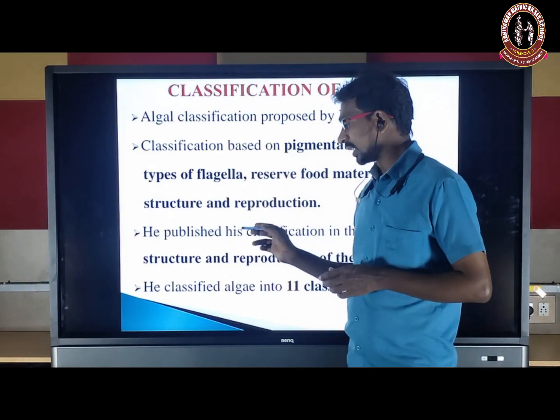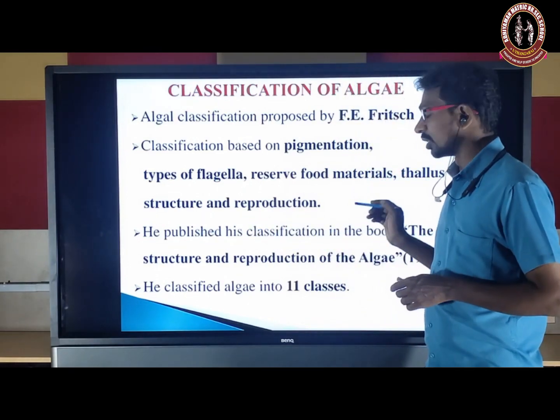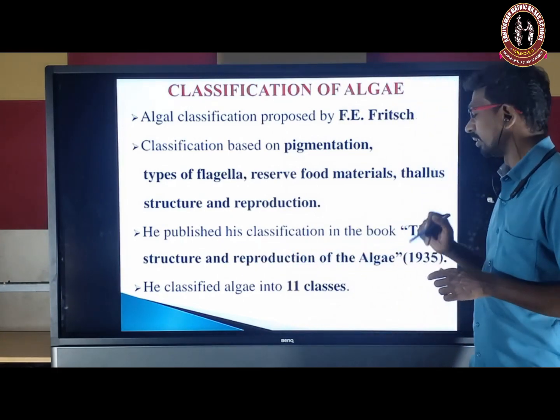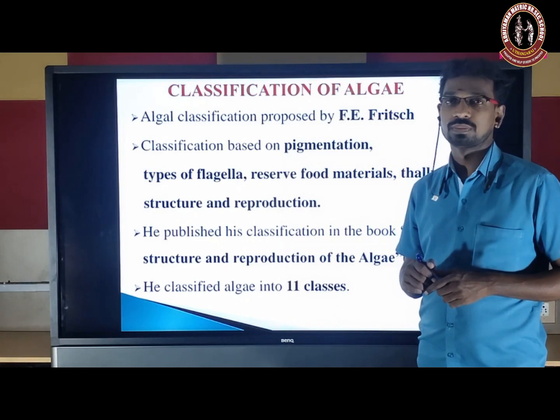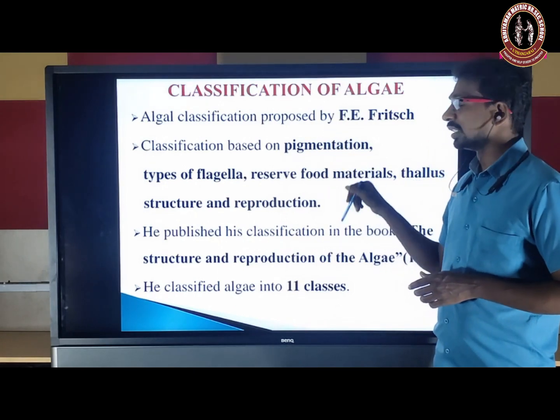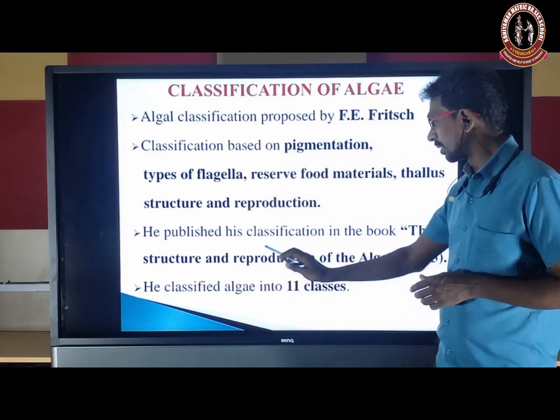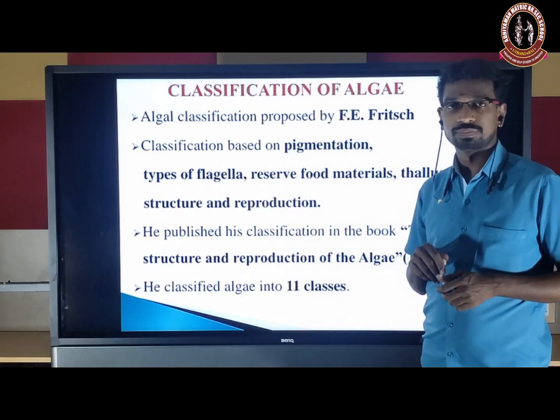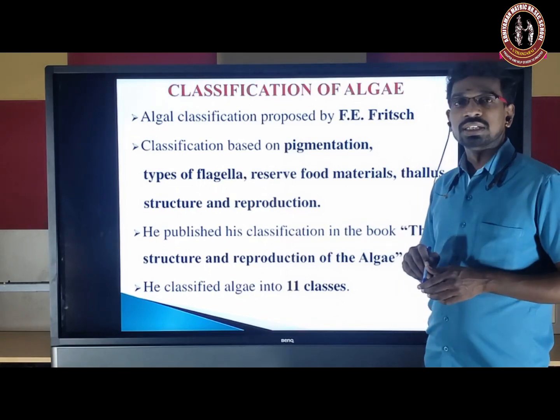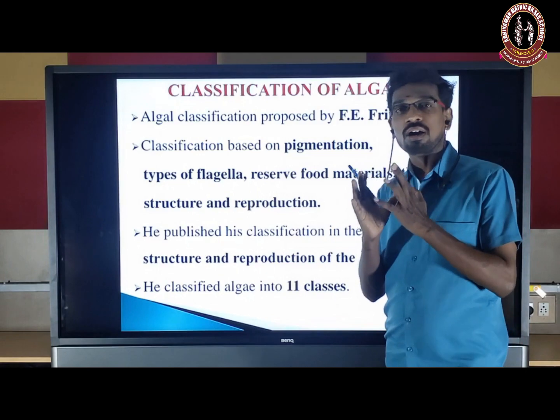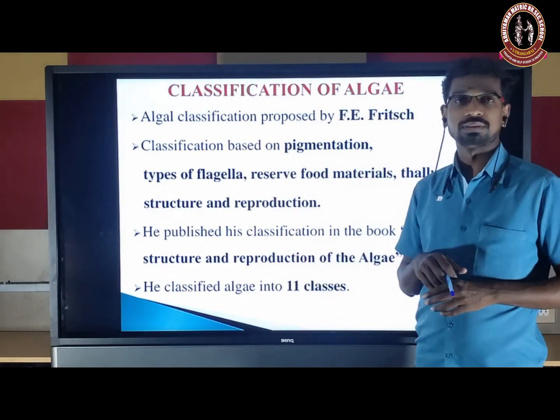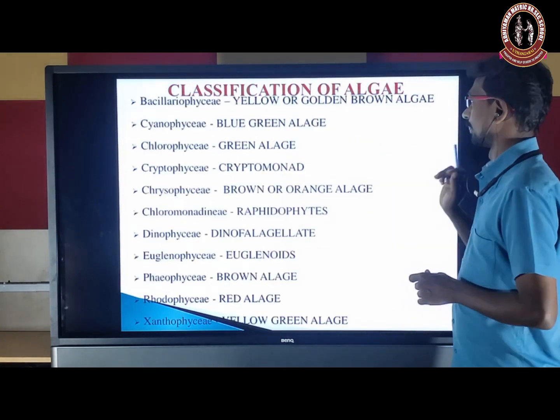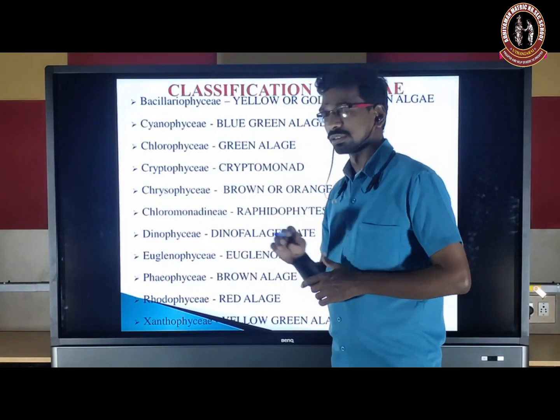He published his classification in his book entitled The Structure and Reproduction of the Algae, in 1935. In this book, F.E. Fritsch classified the entire algae into 11 classes. So what are the 11 classes? We are going to see.